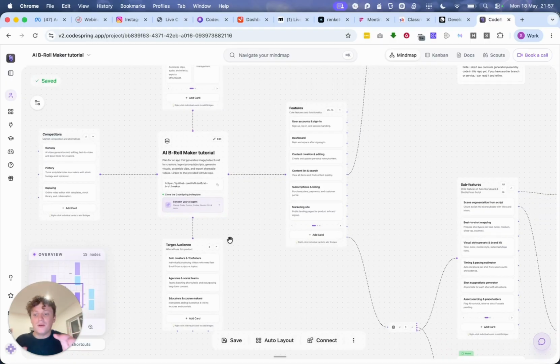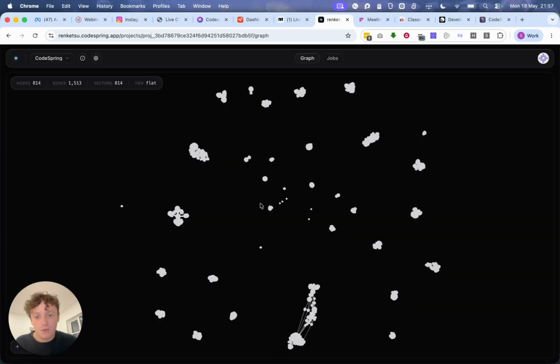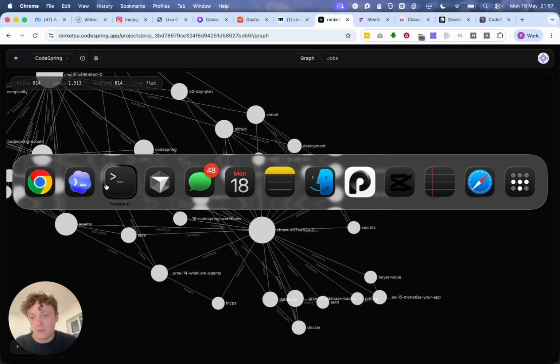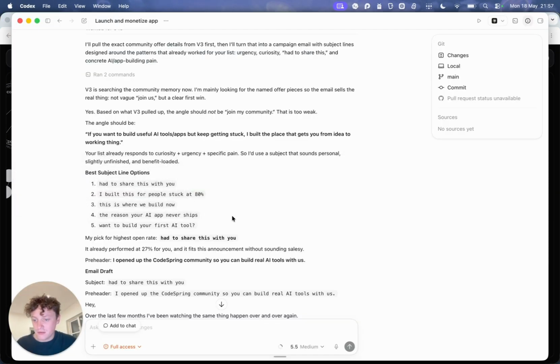So everything that we're doing to build this and run the company, whether it's ads, whether it's CRM, everything is all coming into here. And then what this is doing is it's figuring out how it all connects. And then from that, whenever I then use other agents, all of them have full context. So here's another example, right? Let me show you this.